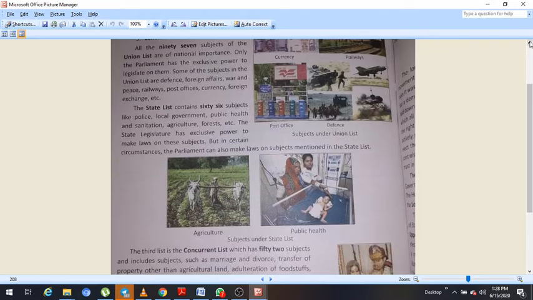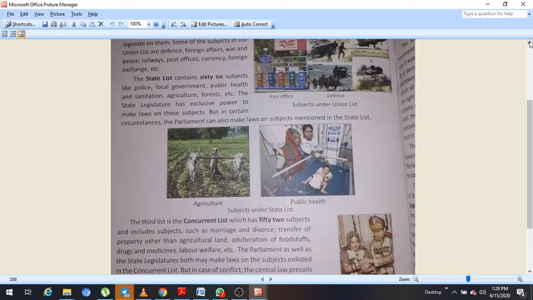Now let us see the state list. The state list contains 66 subjects like police, local government, public health and sanitation, agriculture, forest, etc. The state legislature has exclusive power to make laws on these subjects, but in certain circumstances the parliament can also make laws on subjects mentioned in the state list. So in the state list, those subjects are included which are important for local importance.